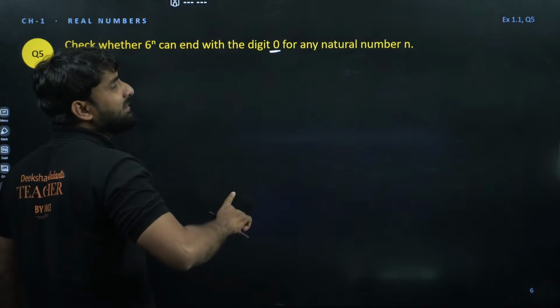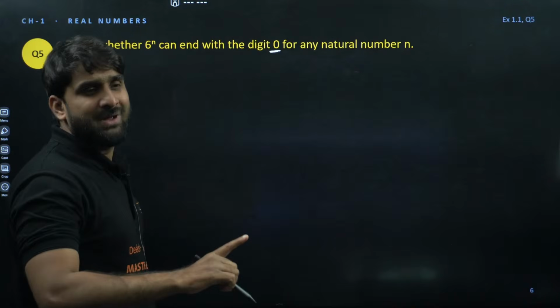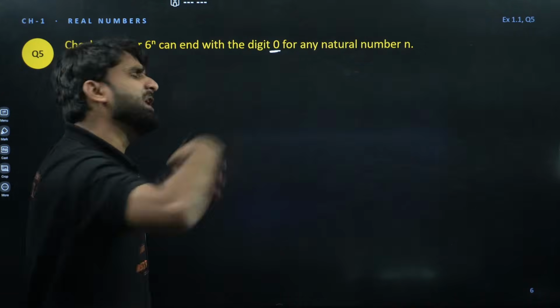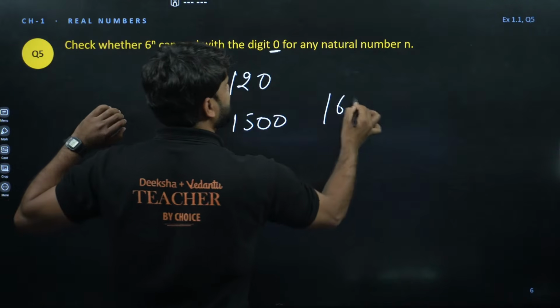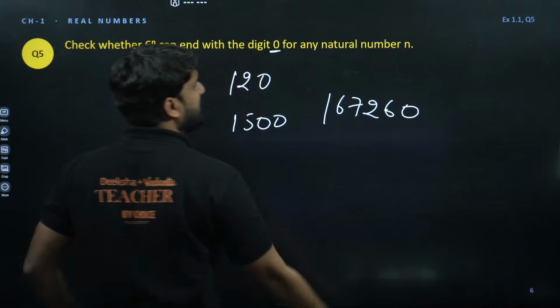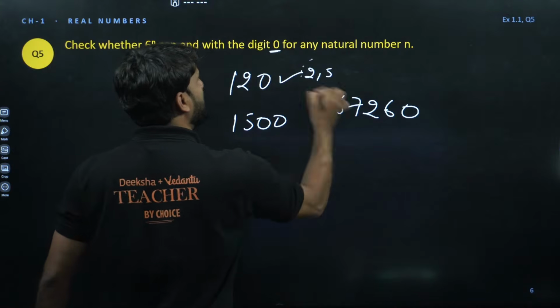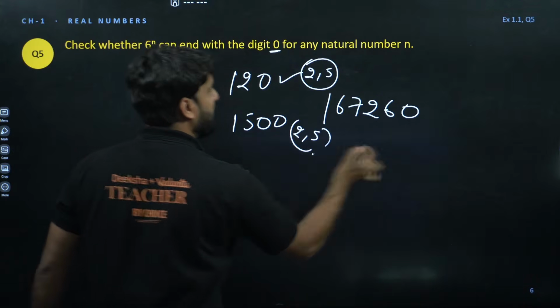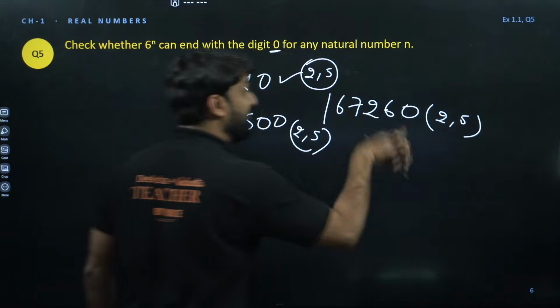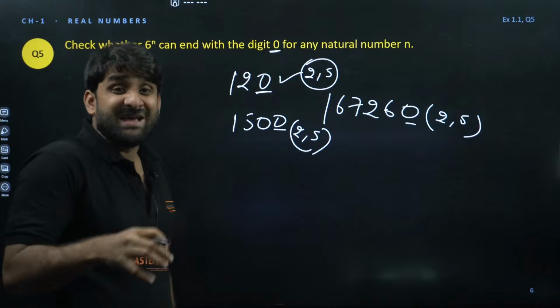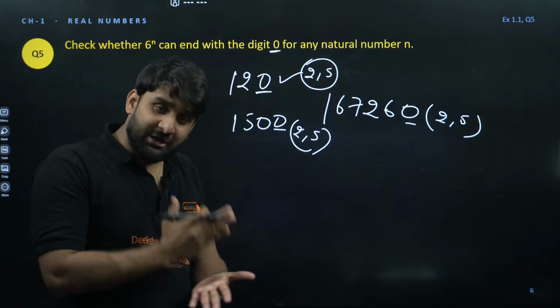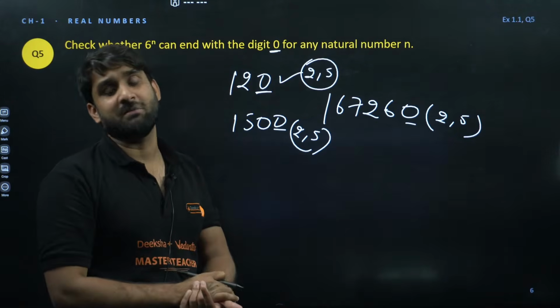That number can be divided by 2 also, and it can be divided by 5 also. Any number you can pick. Let's take 120, 155, 167, 260. These can be divided by 2 and 5 also. Why? Because the unit digit is 0. Any number which ends with 0 can be divided by 2 also and can be divided by 5 also.